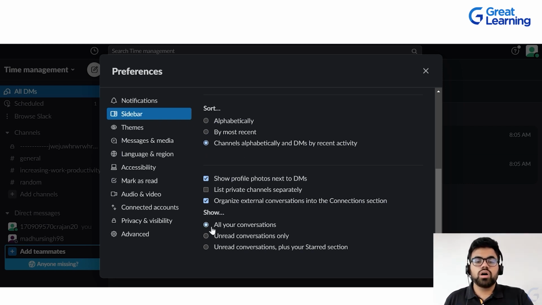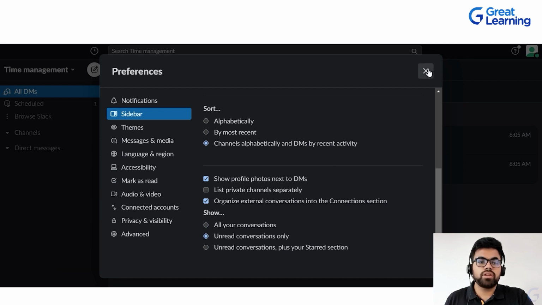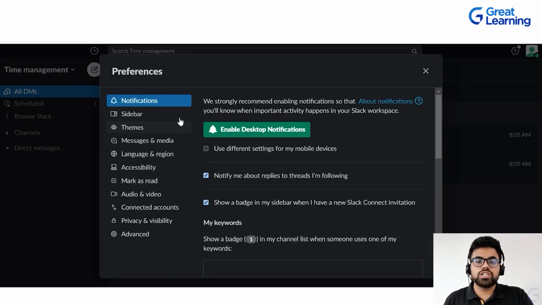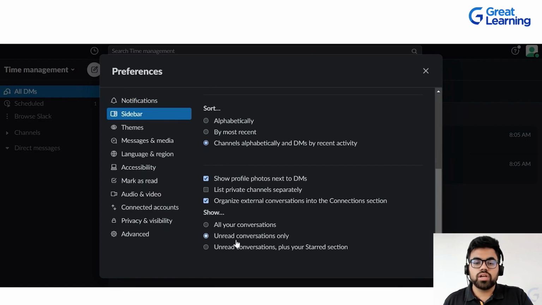Now for all your conversations, you can only do it for 100 conversations. So what will happen in this case is that all your channels will just go away. Only the ones in which a message has been generated will be displayed. Other than that, everything will go away. So you can change it again in the sidebar according to the way you want.